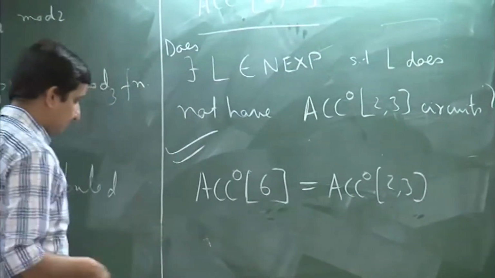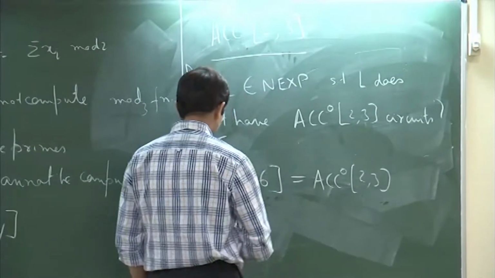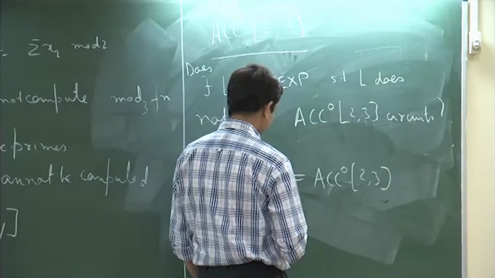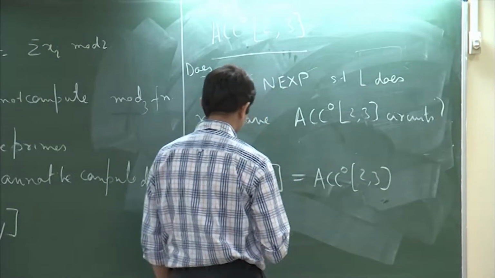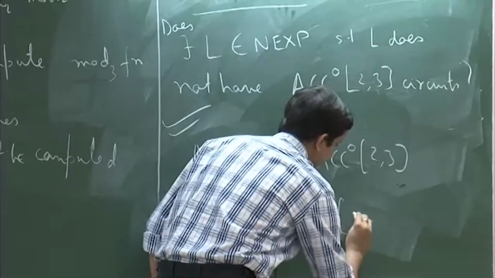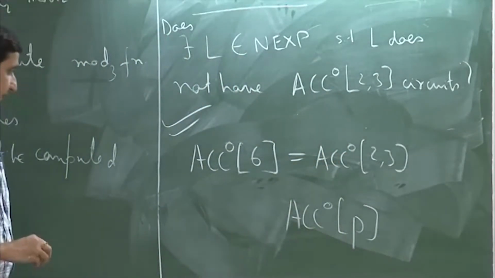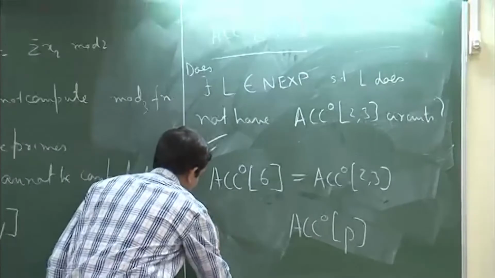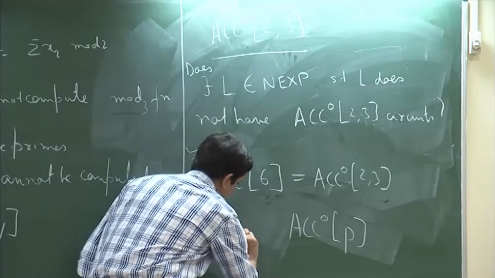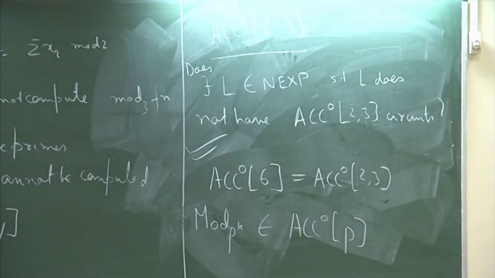So, if you have an ACC 0 circuit with, let us say, p gates for some prime p, then you can compute the function mod p to the power k for any k using this kind of a thing.